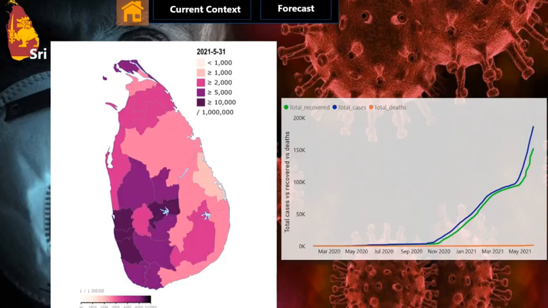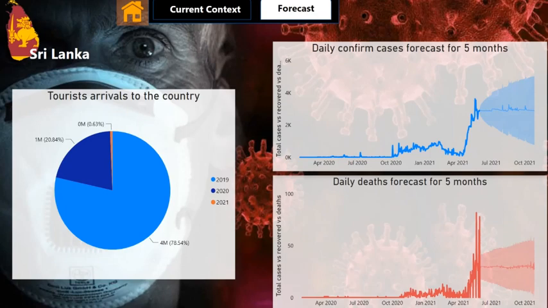Okay, now we look at the forecast. We provide charts that predict 5 months of deaths and daily confirmed cases. This chart shows the daily confirmed cases forecast for 5 months, and this chart shows the daily death forecast for 5 months. When we focus on these two charts, we can't see a reduction in the spread of the COVID virus.